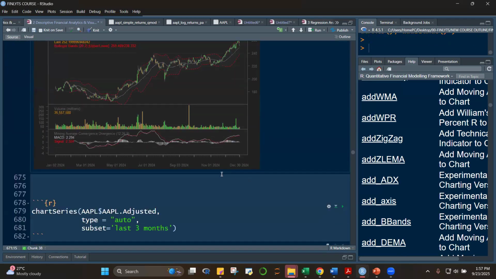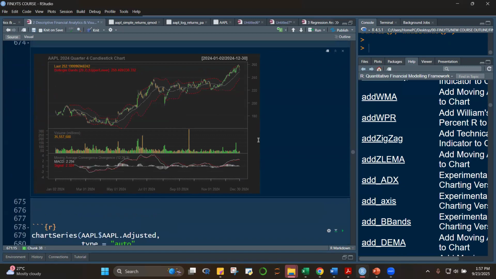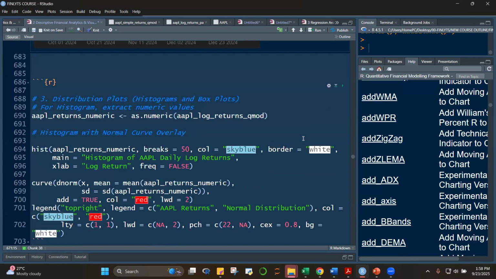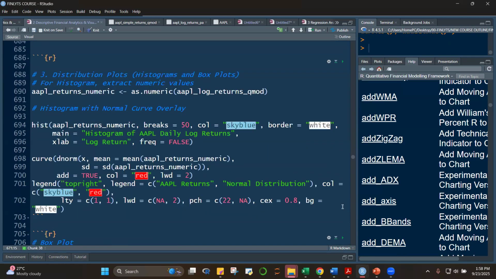Okay, take a look at the default class there. This is your Bollinger Bands. This is your MACD, moving average convergence divergence, and this is your volume. All right, so good. Now let's go, class, to the usual plots.